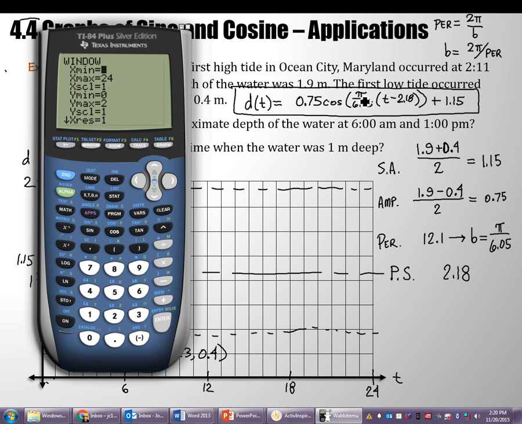Wait, wouldn't the phase shift have to be different though also? No, I think we're okay. Try it and tell me how it goes, all right? Put it in degree mode, and I think the only change you'll have to make is 180, and you have to think maybe about that, Dale, why I'm right that nothing else has to be done.